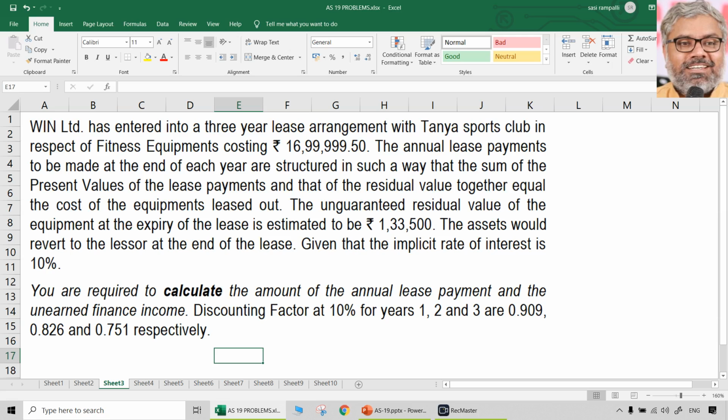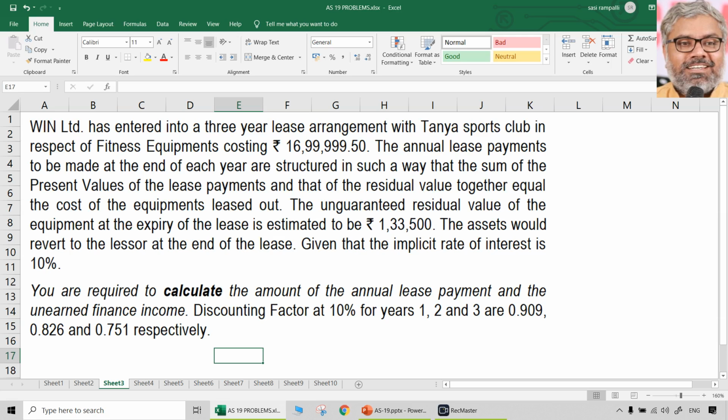Annual lease payments to be made at the end of each year are structured in such a way that the sum of the present values of the lease payments and that of the residual value together equal to the cost of the equipments leased out. And the unguaranteed residual value of the equipment at the expiry of the lease is estimated to be 1,33,500 rupees. The assets would revert to the lessor at the end of the lease, given that the implicit rate of interest is 10%. You are required to calculate the amount of annual lease payment.